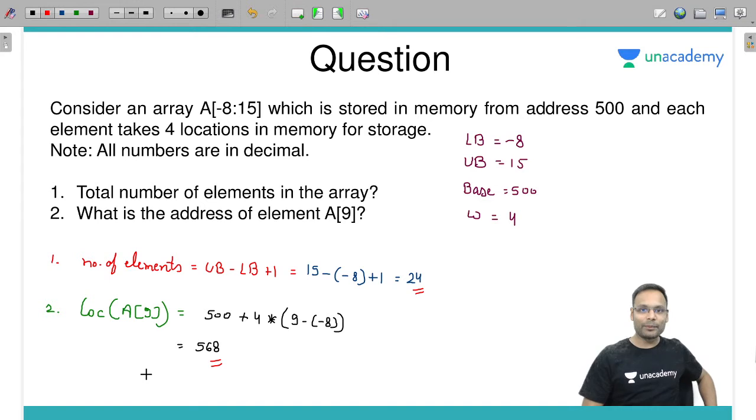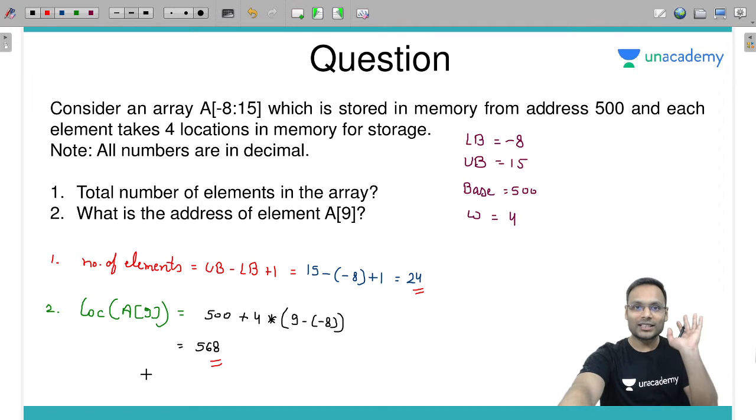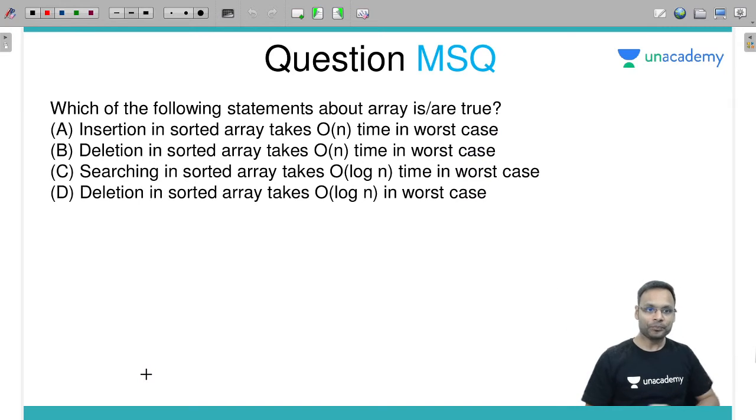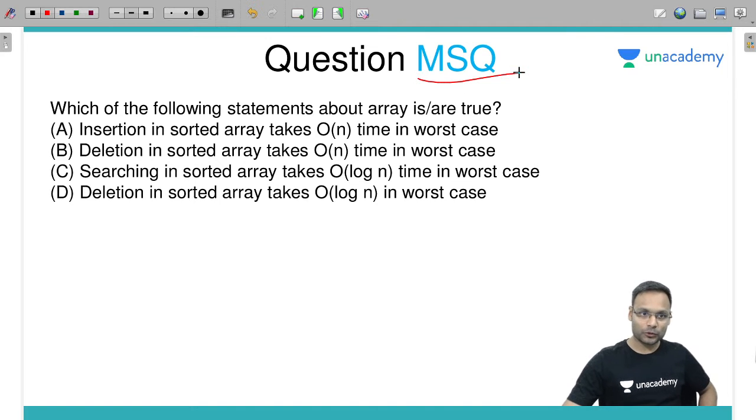Sure. Moving ahead, next question. These are simple but effective questions to understand how you are going to approach and solve questions. Which of the following statements about an array is or are true? MSQ type question. Insertion in a sorted array takes big O of n time in the worst case.